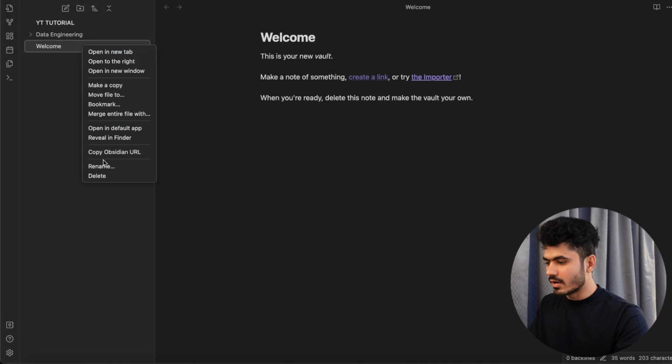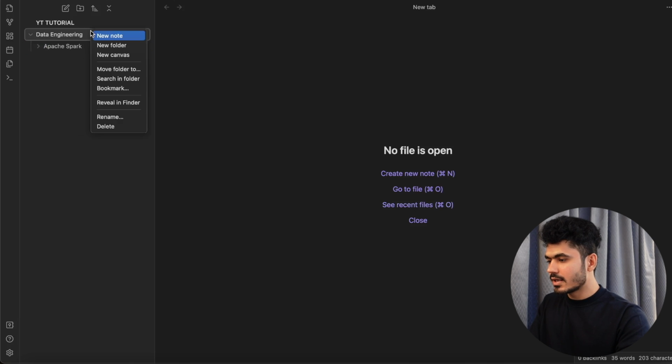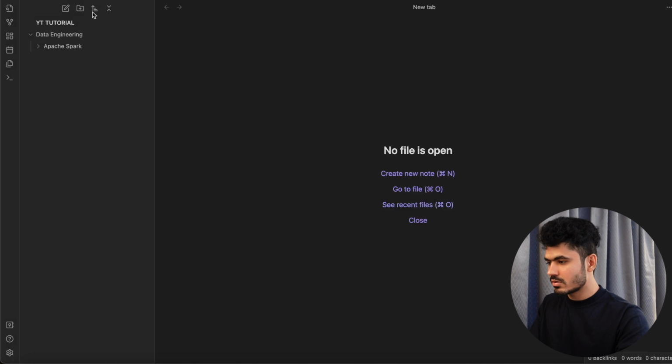I will also delete the welcome file. In data engineering, I have multiple topics. I'll create a new folder inside data engineering called, let's say, Apache Spark. Then I'll create one more folder such as Python, and like this you can create multiple folders.